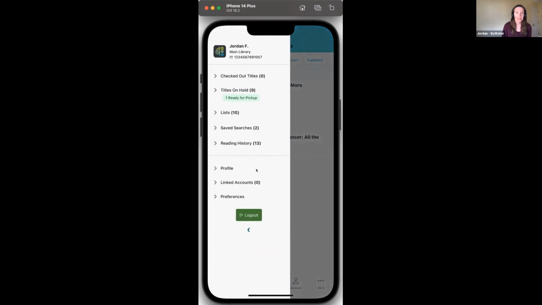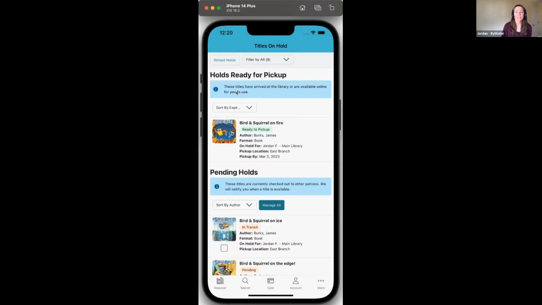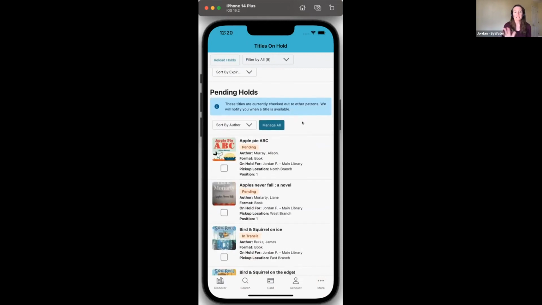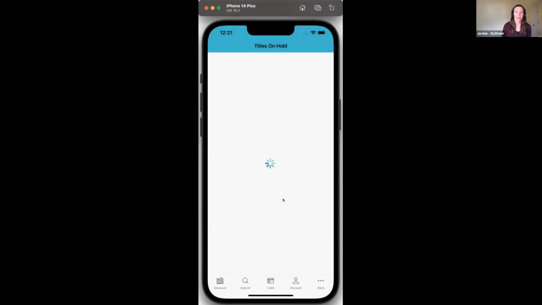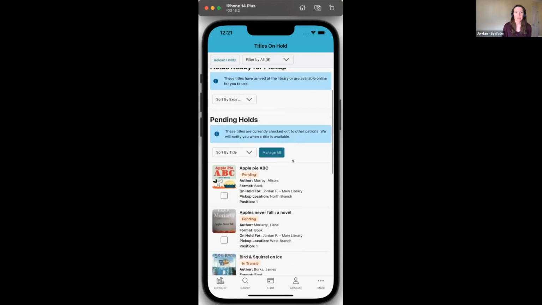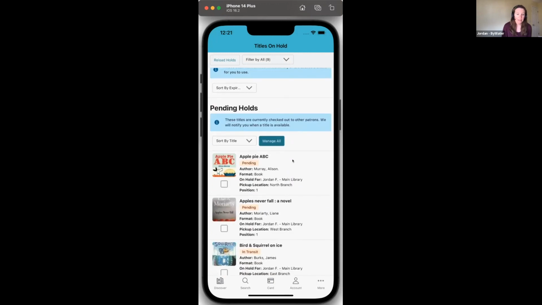So you can see that fiction, nonfiction is no longer selected for nonfiction. Another one that we found that I want to bring up, because I want maybe some of you to do a little bit more testing on it, is sorting titles on hold. Now, we shared that this was a new feature last month, but we discovered that depending on the ILS, there were maybe some bugs with the sorting. So we think we got it fixed. We think we have everything sorted now. So we can sort by title, we can sort by author, and that should all work now. But I would go ahead and test it and let us know if it's not working for you.